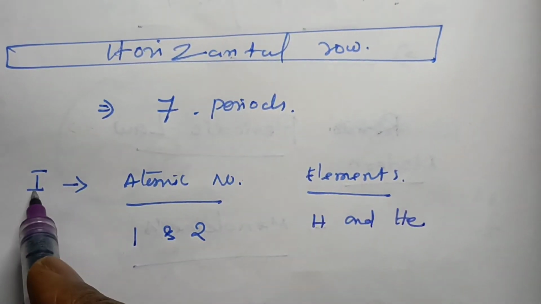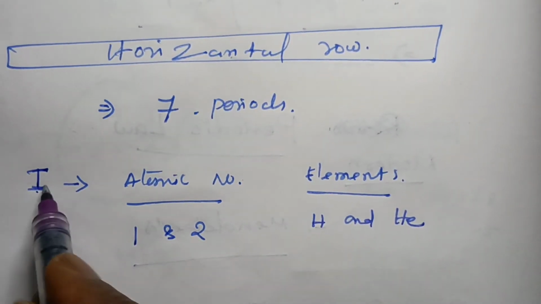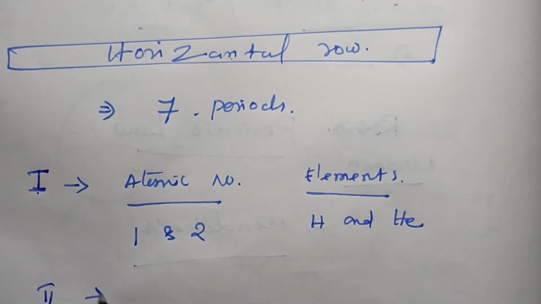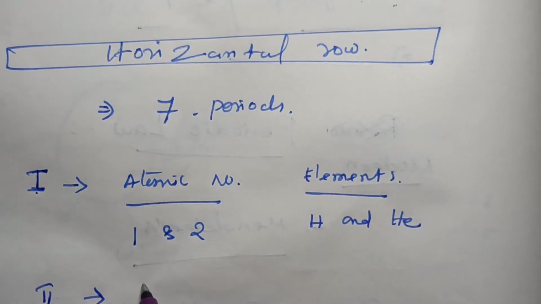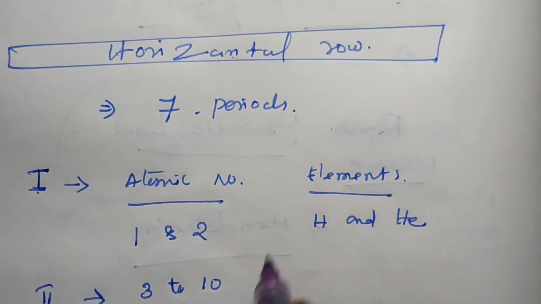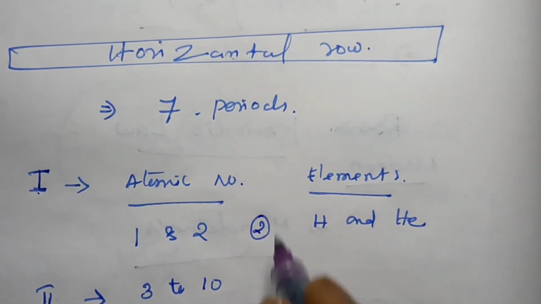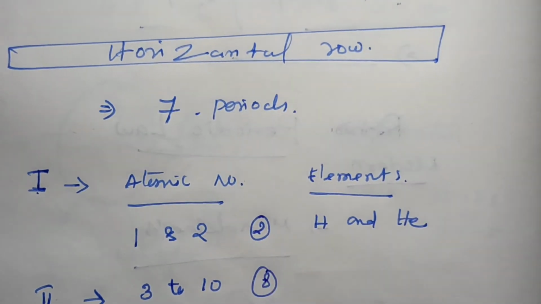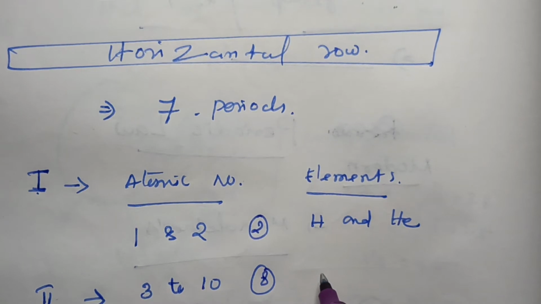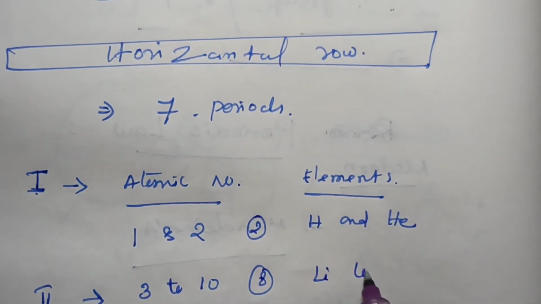The second period has atomic numbers from 3 up to 10. It is also a short period. It contains 8 elements, unlike the first period with only 2, starting from lithium up to neon.